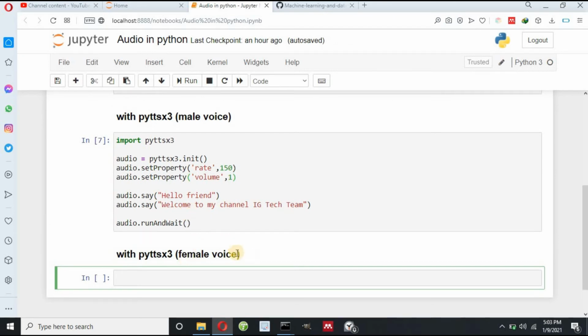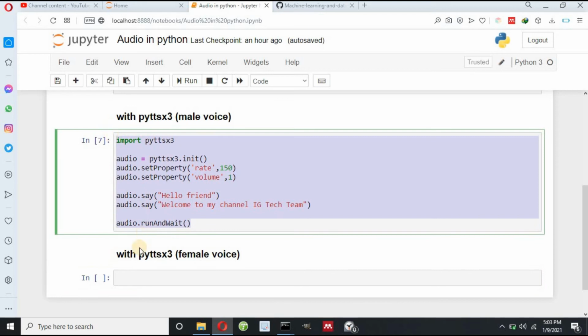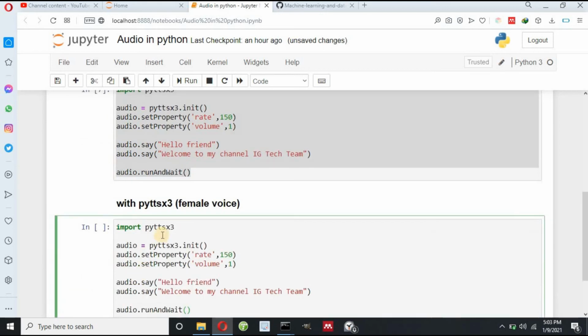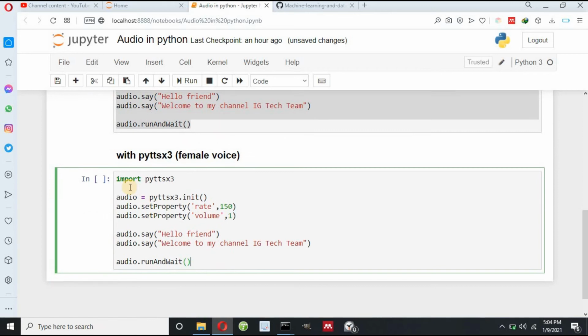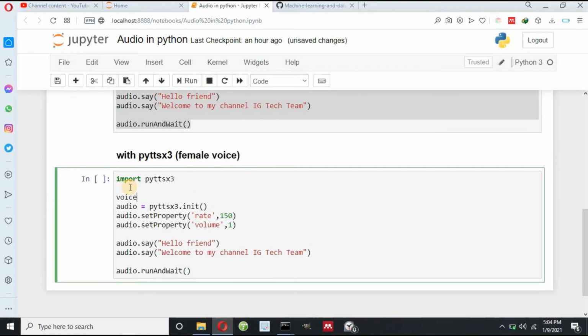Also you can generate female voice from this package. So first of all, let me copy this code, Ctrl C, Ctrl V, and then I can pass here voice ID equals to, in quotation mark, I have to paste this line of text, and you can find this text from description below, so you can copy from my description.